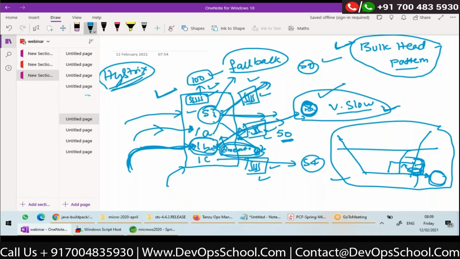Don't worry, I will show you all at code level when I discuss Hystrix. I'm just trying to give you an overall picture so that when we go to that topic later, you will be able to connect everything. Okay, so that's about Hystrix.